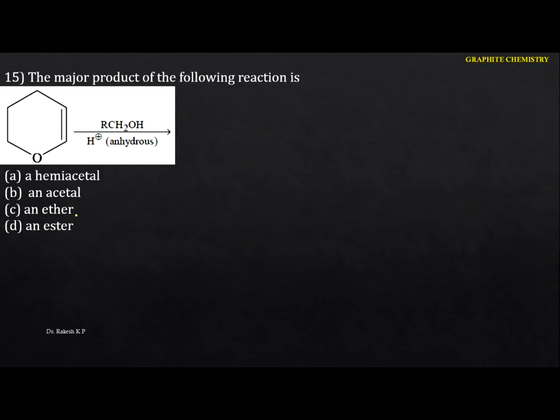The major product of the following reaction is. Just identify this one here. First let me take this particular compound. So this is the O, this is the double bond. Let me take the H plus here. So we know that it undergoes the electromeric process here. Now you just identify here: the intermediate you are going to get is a carbocation.